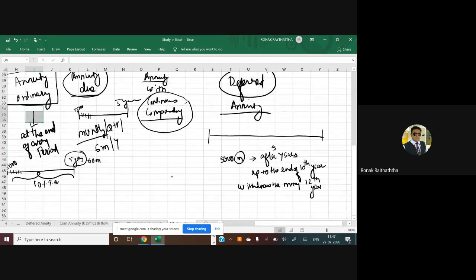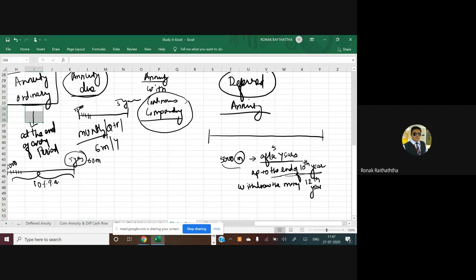5,000 rupees is the monthly amount of investment she is going to make. After how many years? After 5 years. So from the beginning of 6th year, she is going to start the investment. Up to the end of the 10th year, she is going to make the investment. After the 10th year is over, she does not want to withdraw the amount.